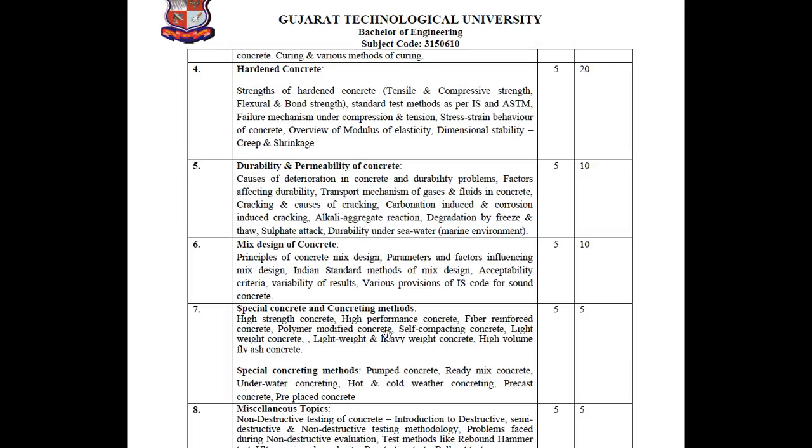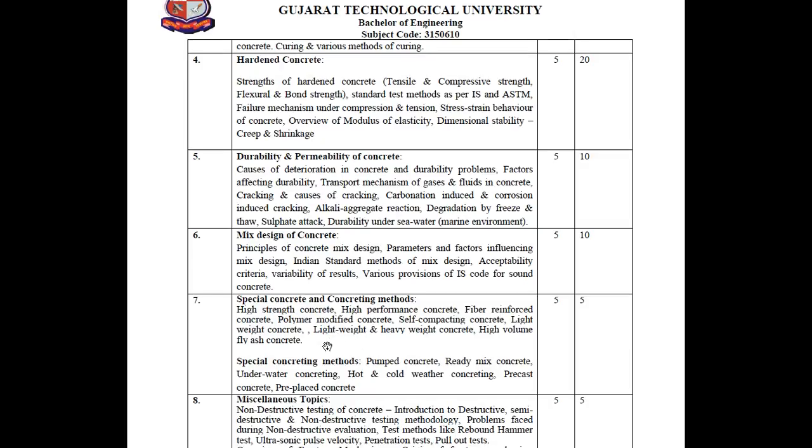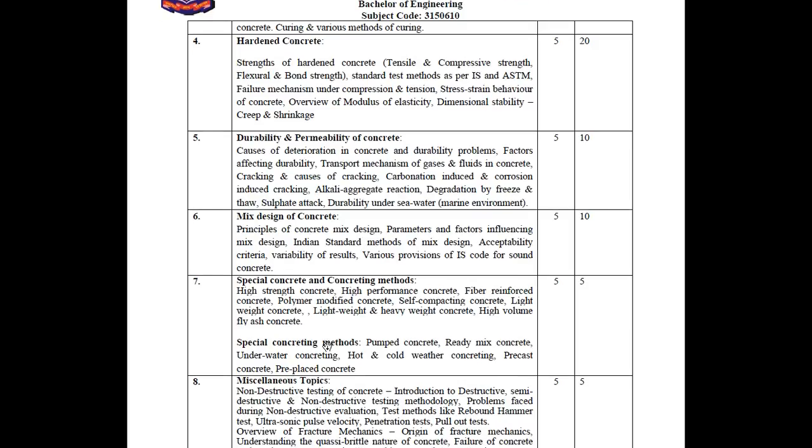How will you make concrete in various weathering conditions like hot weather and cold weather? Some underground concreting methods are also discussed in that chapter. And the last chapter is a miscellaneous topic.